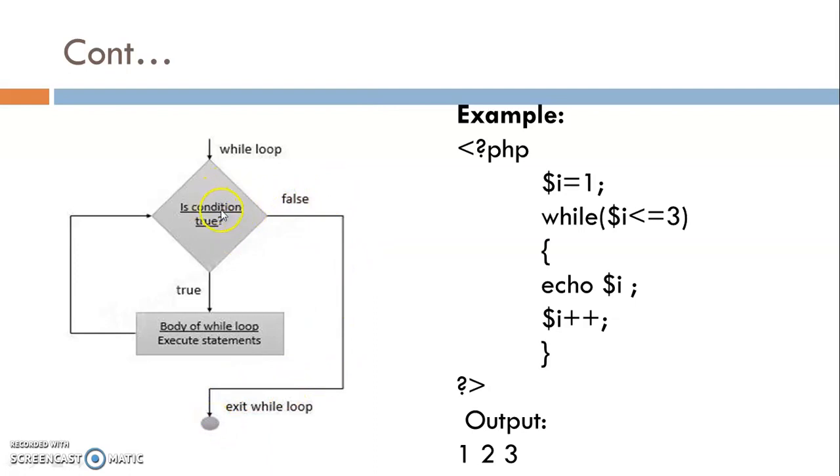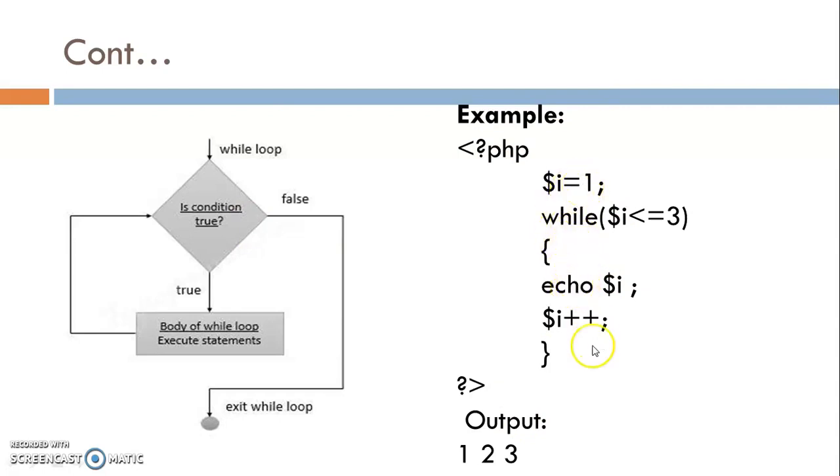While loop is called entry control loop because here first of all condition is checked and then body of statement is executed. So it is known as entry control loop. This is the example of while loop. Here I write one PHP script. The script displays 1 to 3 numbers.